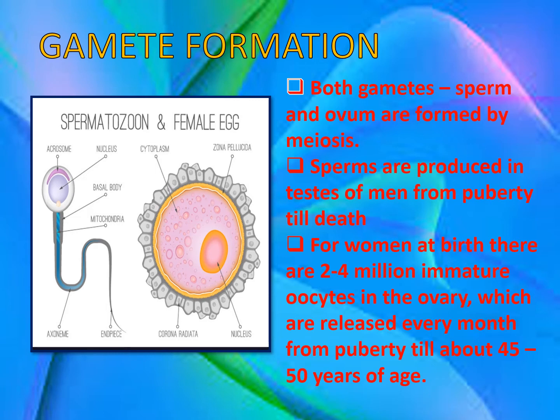Sperms are produced in the testes of man from puberty, that is about the age of 14 or 15, where the teenager starts maturing. That time is called puberty. So from 15 right up to the death of the male at maybe 70, 80 or even 90, sperms are still being produced in the testes of men.